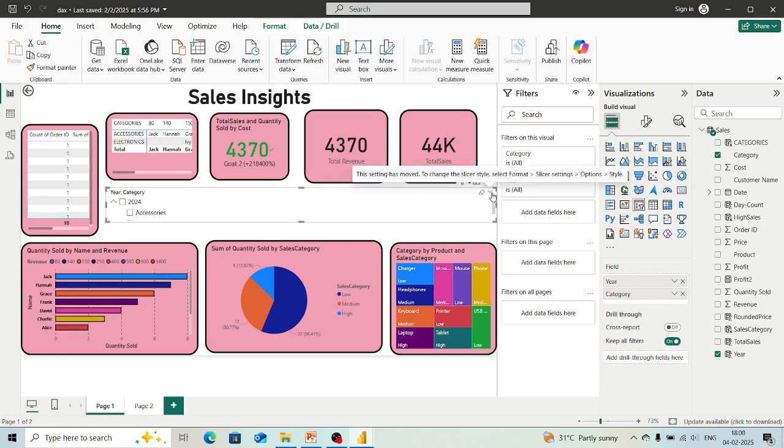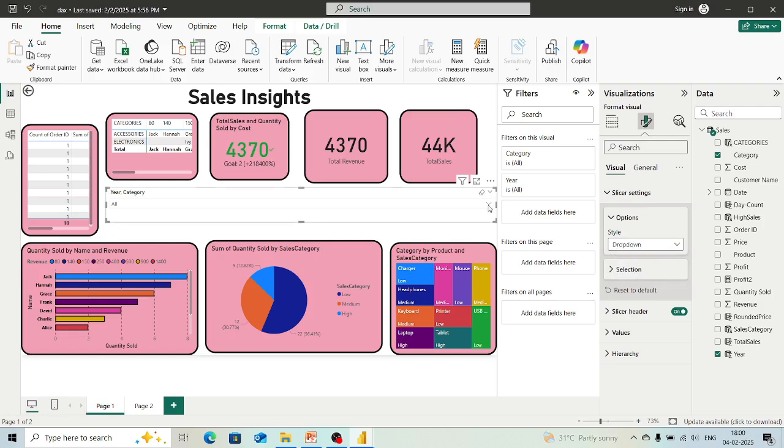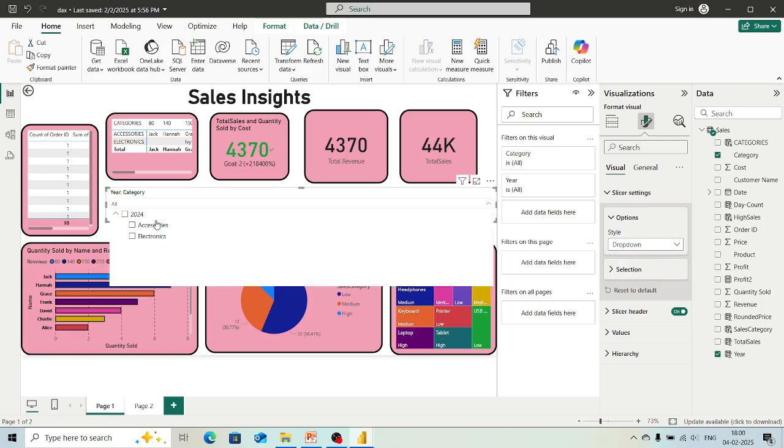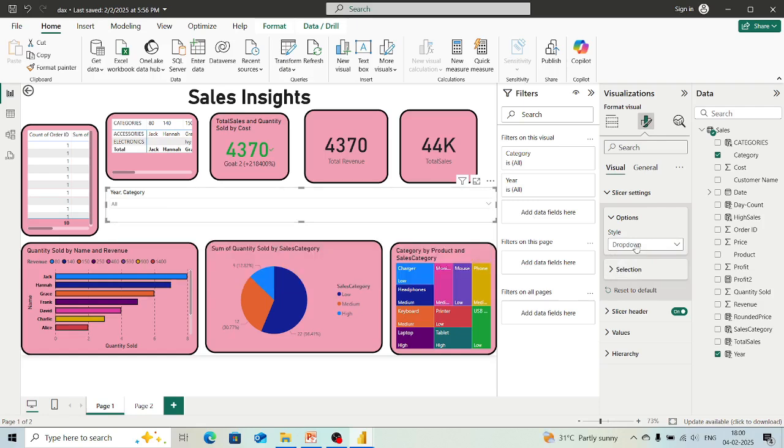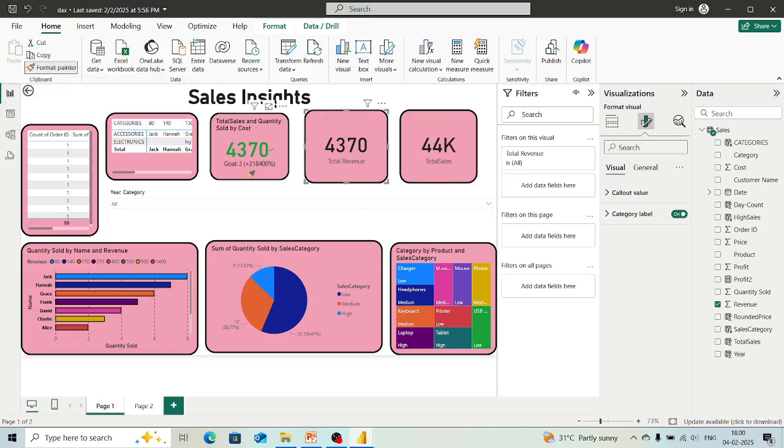If we want to change the style of this slicer, we can do it from here, or we can go here, and here we have the slicer heading and slicer style option. In this, vertical, you will see that if you want the drop down list, then you will just make this a drop down list, so you can then access it according to your need. So this is what a slicer is in Power BI, or we can say in data visualization. The slicer header is on. If you don't want it, you can remove it. If you want to do some settings on the values, then you can do it. We will simply select this and format it.